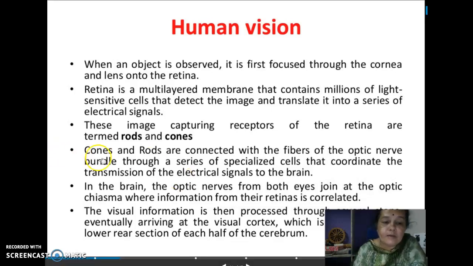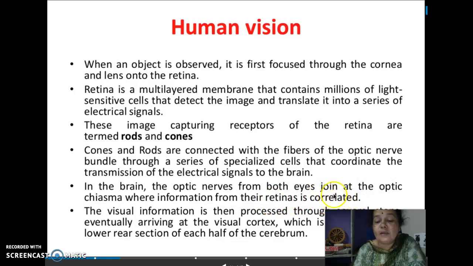So what is that? Cones and rods which are lying on the retina, they are connected to brain through series of specialized cells, and they transmit their electrical signal to the brain. In the brain, the optic nerves from both eyes join at the optic chiasma, where information from their retinas is correlated.